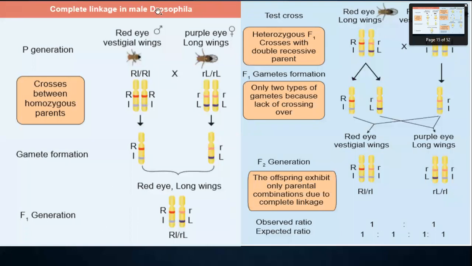Next, let us see complete and incomplete linkage. First, complete linkage in male Drosophila. Here the parental generation consists of Drosophila, the fruit fly, with a red eye and vestigial wings. Here you can see the wings are somewhat long, but here the wings are very short; those we call vestigial wings. So the parents are red eye vestigial wings and purple eye long wings. Here the red eye vestigial wings are capital R and small l, capital R small l, because it is not long, so it is given vestigial, and purple